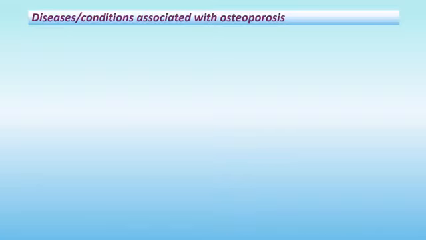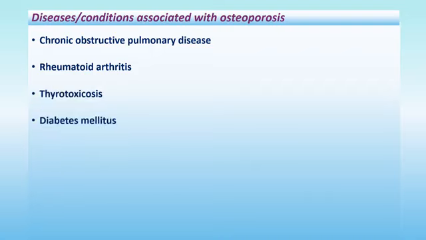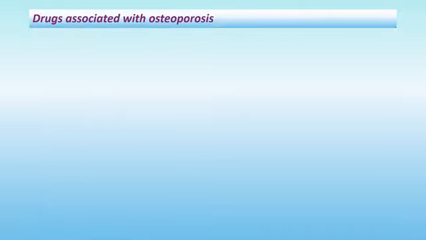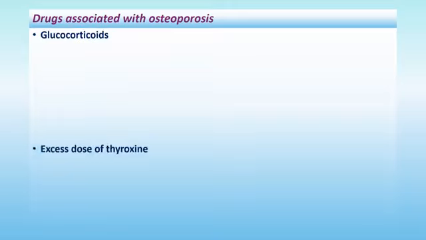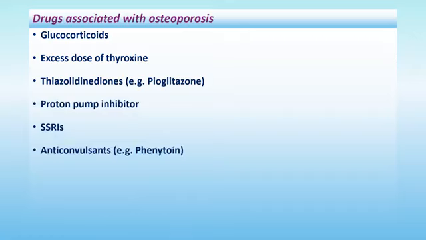Diseases or conditions associated with osteoporosis: chronic obstructive pulmonary disease, rheumatoid arthritis, thyrotoxicosis, diabetes mellitus, multiple myeloma, multiple sclerosis, immobilization, and pregnancy and lactation. Drugs associated with osteoporosis: first in the list, glucocorticoid, excess dose of thyroxine, thiazolidinedione, this is pioglitazone, proton pump inhibitor, SSRI, anticonvulsants, heparin, lithium, and some chemotherapeutic drugs.